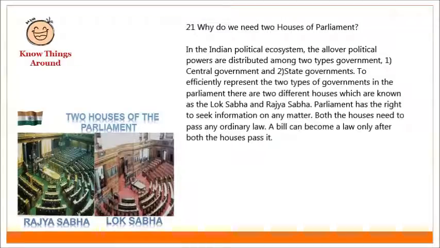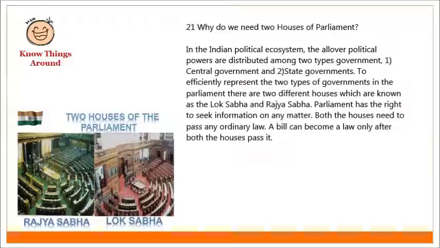Why do we need two houses of parliament? In the Indian political ecosystem, the overall political powers are distributed among two types of government: central government and state governments. To efficiently represent the two types of governments in the parliament, there are two different houses, which are known as the Lok Sabha and Rajya Sabha.